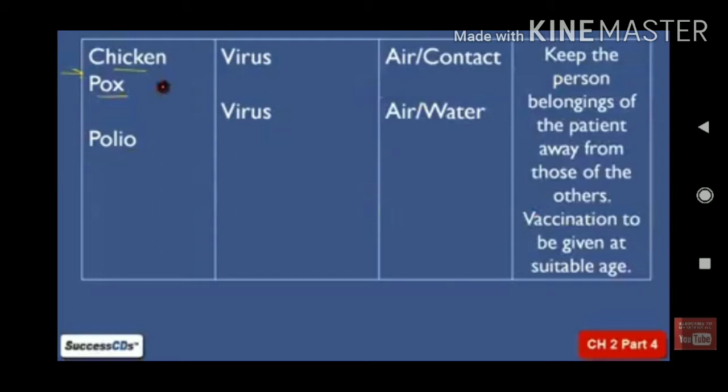The oral polio vaccines are given up to 5 years of age. By that, polio can be prevented. So prevention is one of the best measures to avoid diseases.